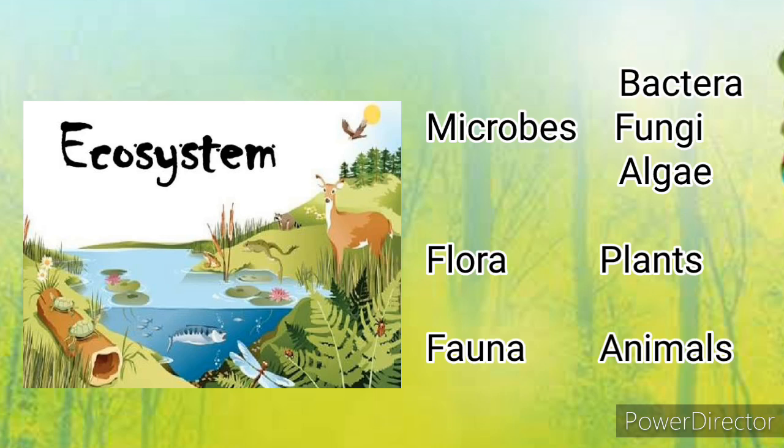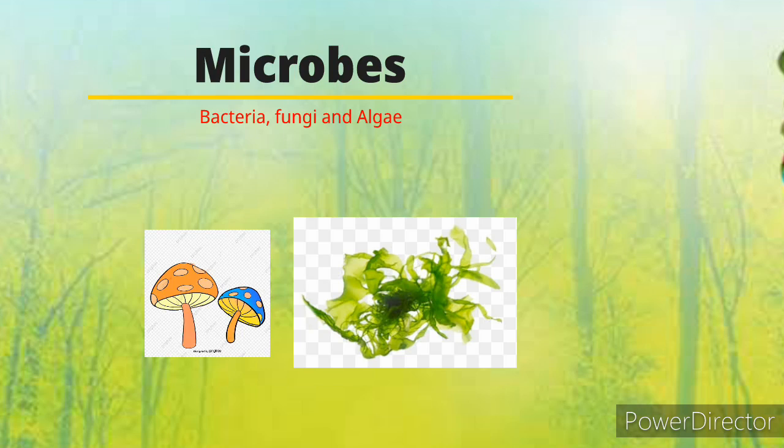Take an ecosystem that contains many microbes like bacteria, algae and fungi. On the other hand, it also contains many types of fauna and flora. Fauna comprises all types of animals that are heterotrophic in nature and depend on plants for their food. And the flora contains all the photosynthetic plants that can prepare their own food. If we subdivide them, microbes can be subdivided into bacteria, algae and fungi, which can be further subdivided into decomposers, aerobic and anaerobic bacteria, though we don't know much about them.